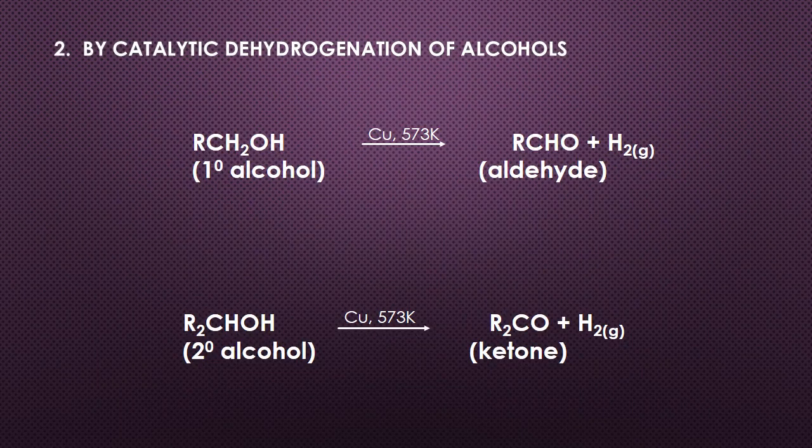The second method is by catalytic dehydrogenation of alcohols. This method is suitable for volatile alcohols and is of industrial application. In this method, alcohol vapors are passed over a heavy metal catalyst such as silver or copper. Primary and secondary alcohols give aldehydes and ketones respectively.